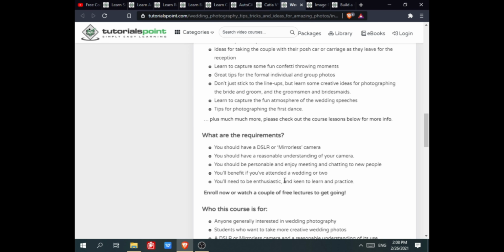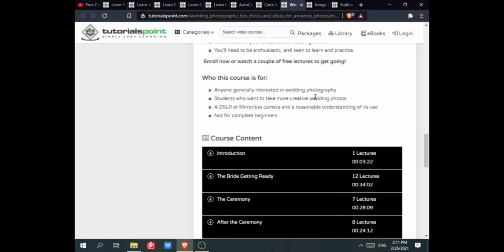Things are available. The requirements of this course are: you should have a DSLR or mirrorless camera, you should have a reasonable understanding of your camera, you should be personable and enjoy meeting and chatting to new people, you will benefit if you have attended a wedding or two, and you will need to be enthusiastic and keen to learn and practice. The course is for anyone generally interested in wedding photography, students who want to take more creative wedding photos, with a DSLR or mirrorless camera and a reasonable understanding of its use. Not for complete beginners.